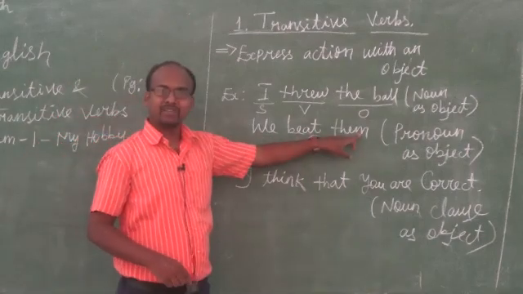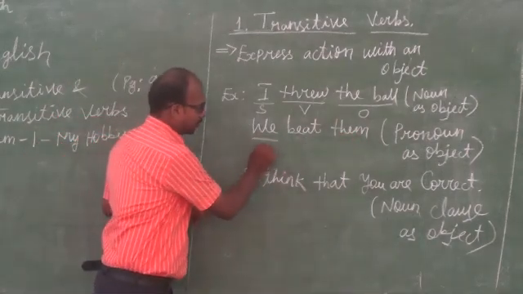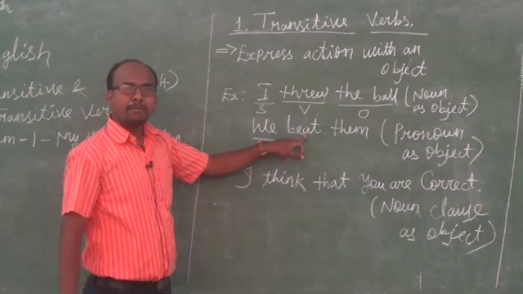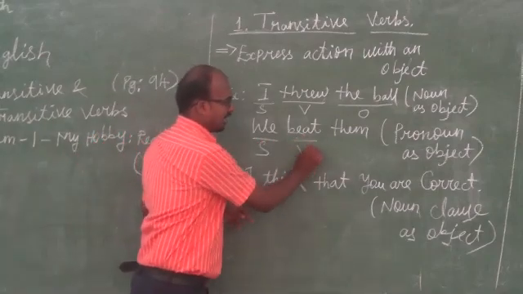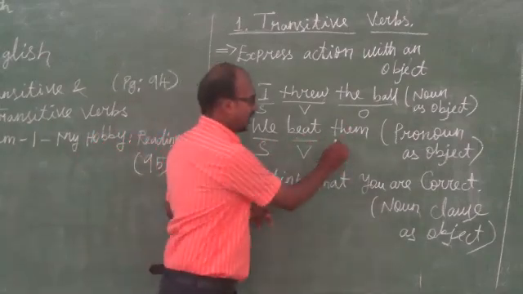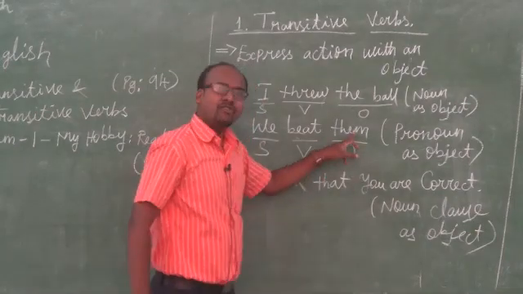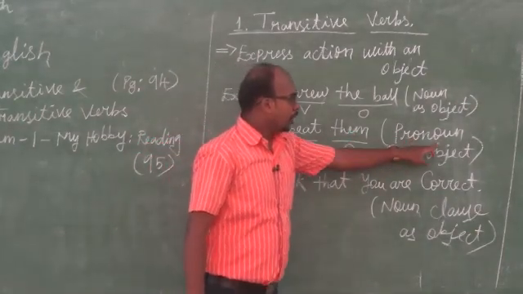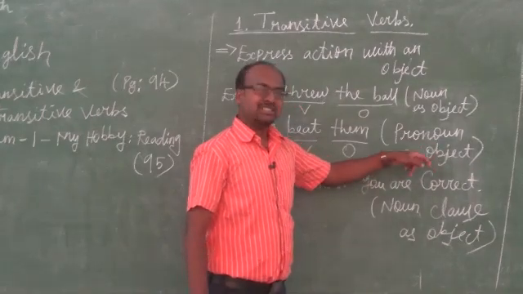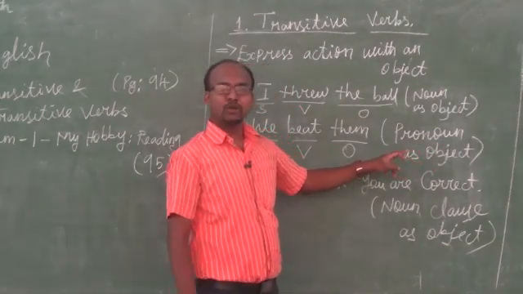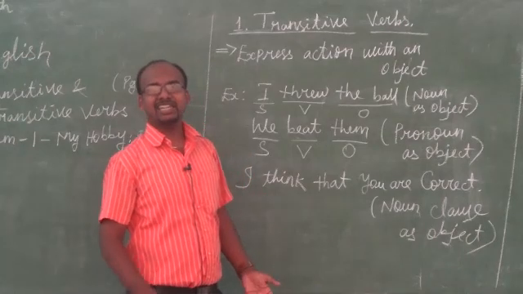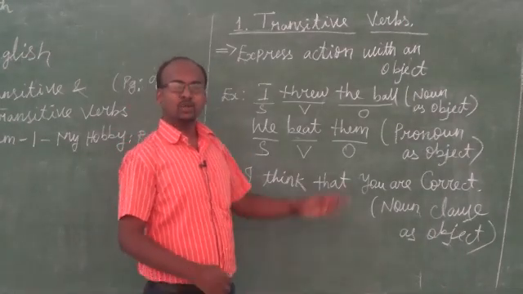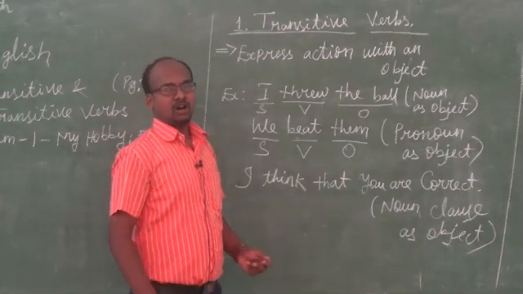We beat them. Here we is the subject, beat is a verb, them is the object. So what kind of object is them? Here a pronoun is the object. You remember that in a previous class I told you what pronouns are: he, she, it, they.